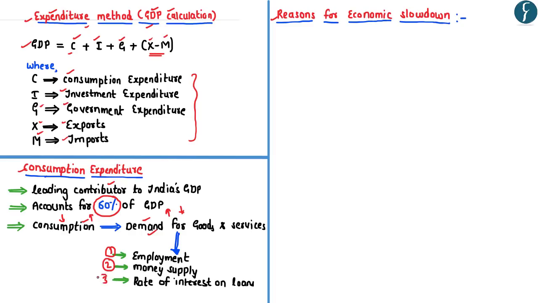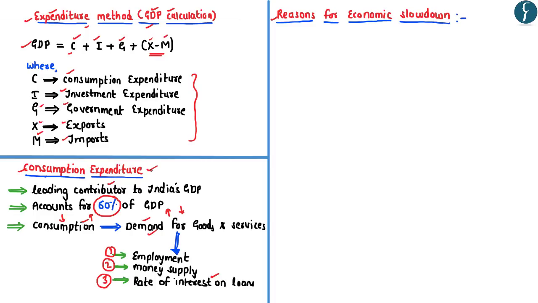Further, the demand for goods and services is also dependent upon the rate of interest on loans, wherein a lower rate of interest leads to an increase in the consumption expenditure, whereas an increase in the rate of interest on loans leads to a decrease in the consumption expenditure. Now, what has happened in the case of India is that the consumption expenditure, which is a leading contributor to India's GDP, has been facing a slowdown.